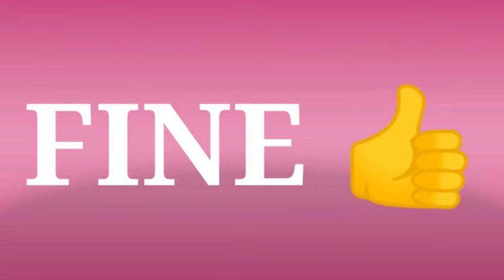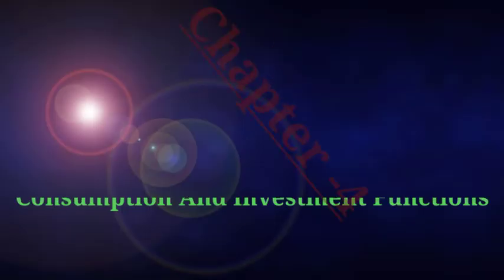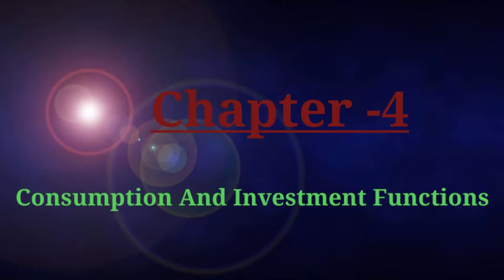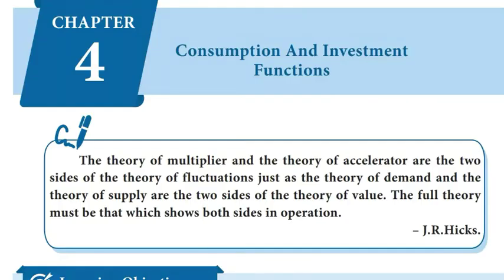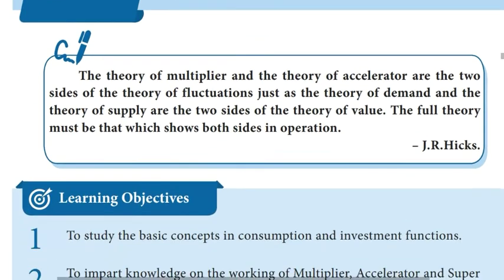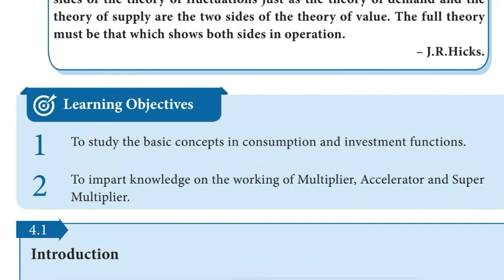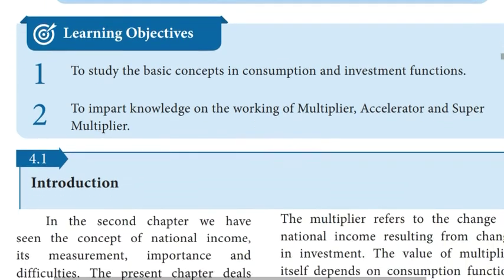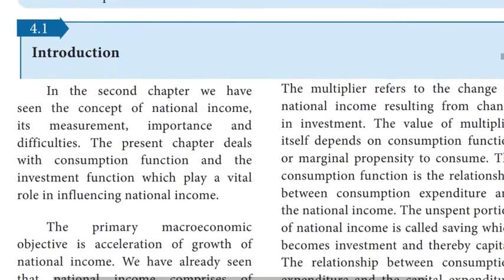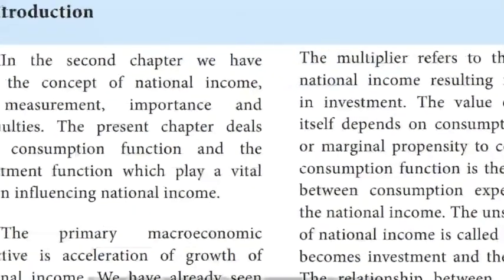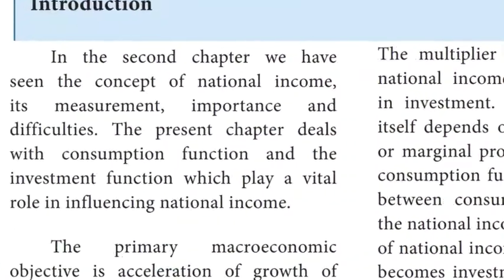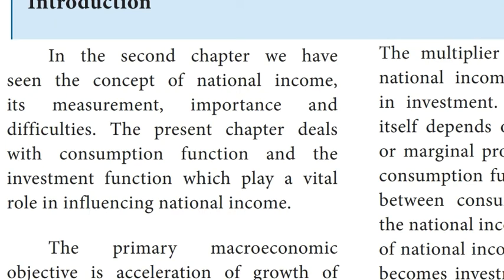Fine. Let us enter into the fourth chapter, consumption and investment functions. Students, take page number 52. First, we will discuss the introduction of this topic. In the second chapter, we have seen the concept of national income and its measurements. What is meant by national income? National income means the total money value of all final goods and services produced in a country during a particular period of time, or 1 year.